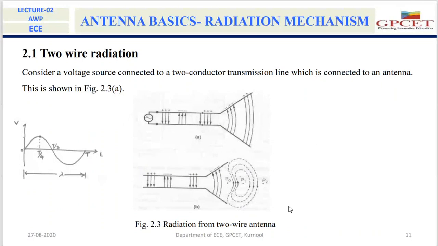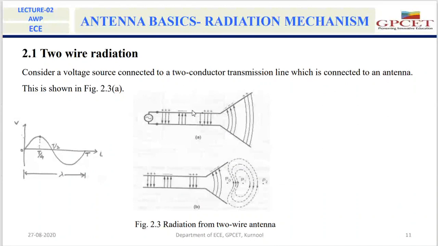So in this case, consider a voltage source. Here you can see the voltage source. This voltage source is connected to a two-wire transmission line. This is the two-wire transmission line that is connected to the antenna. This is the antenna, a two-wire flared antenna.